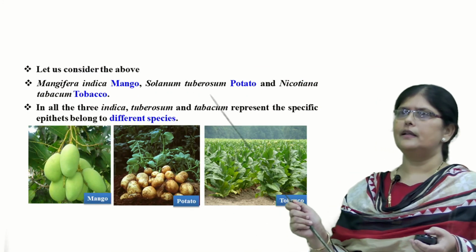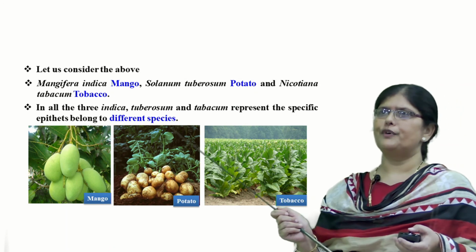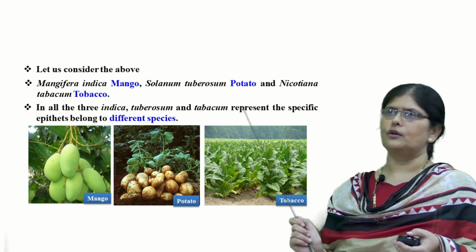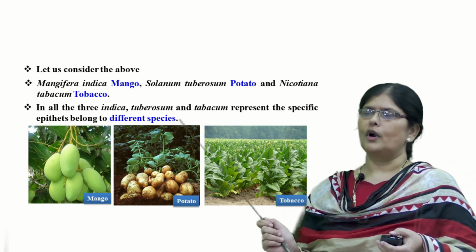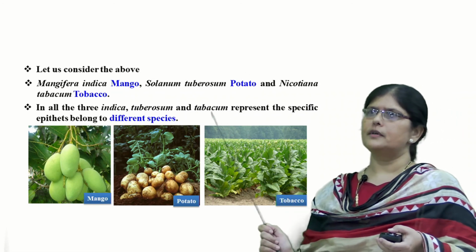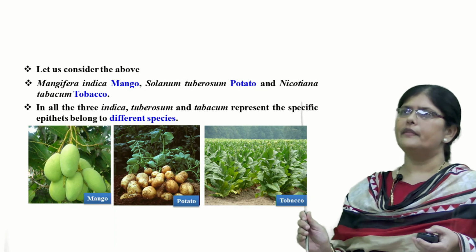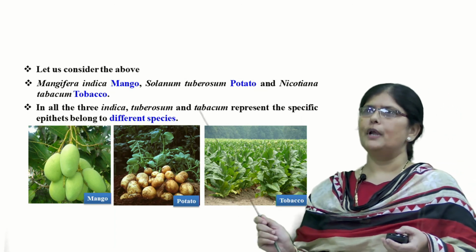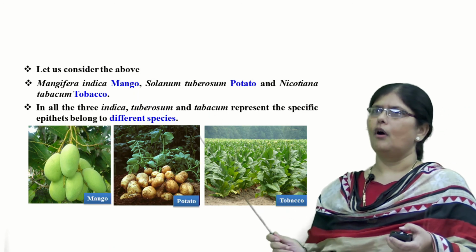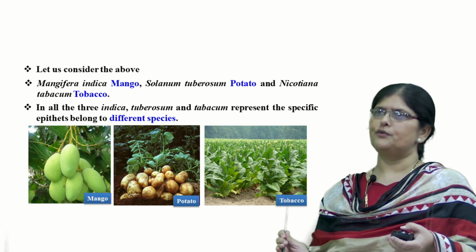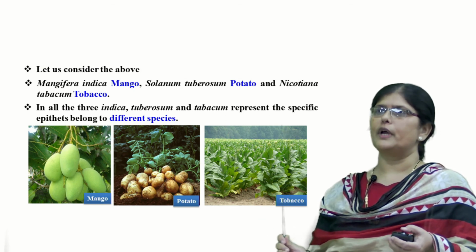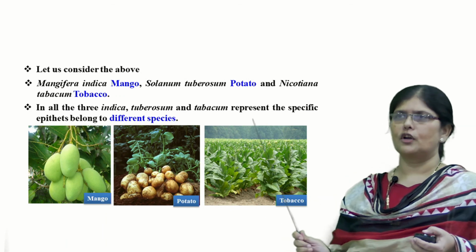Now let us consider the above examples like Mangifera indica, commonly called mango, Solanum tuberosum, commonly called potato, Nicotiana tabacum, commonly called tobacco. In all three examples, indica, tuberosum and tabacum represent the specific epithets belonging to different species. You can see the pictures also here. All three have different specific names and they are three different types of plants. And species comes at the lowest level in the taxonomic hierarchy.